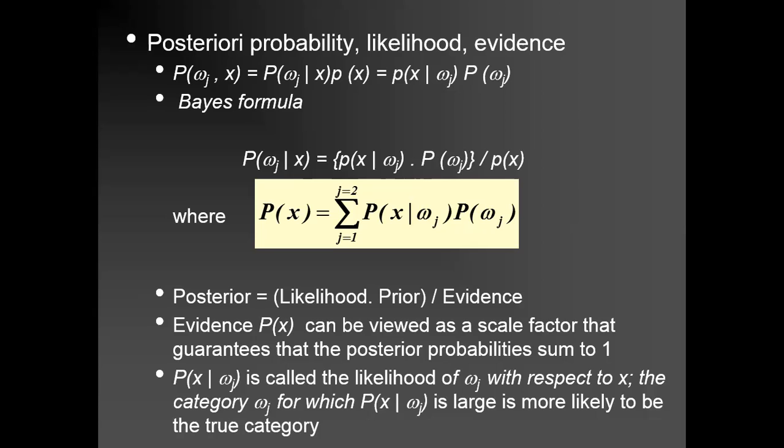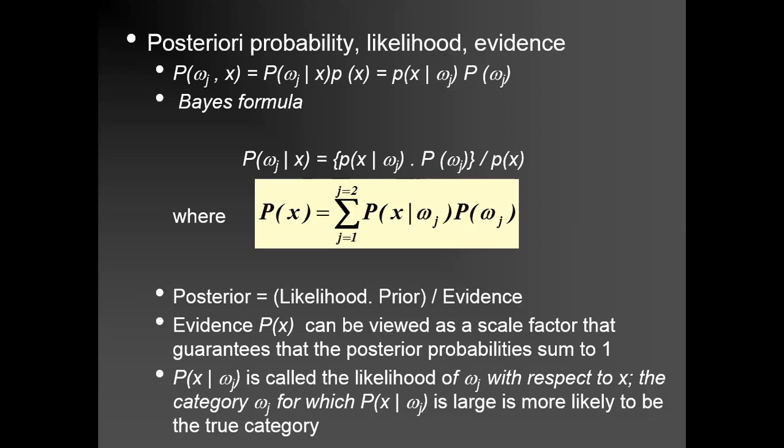If you look at the formula of Bayes rule, we have a product of likelihood and a priori probability, divided by small P of X. This small P of X is your evidence. This evidence is basically a scale factor. It has nothing to do with the decision making.